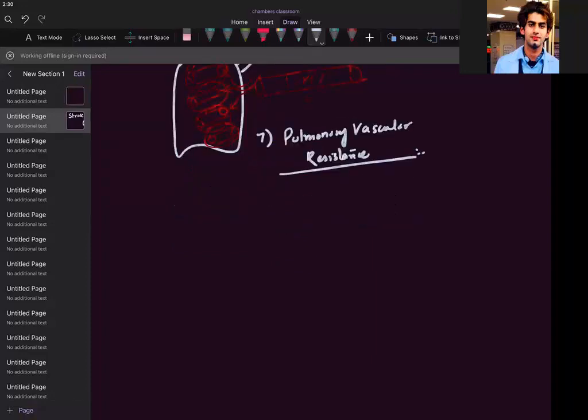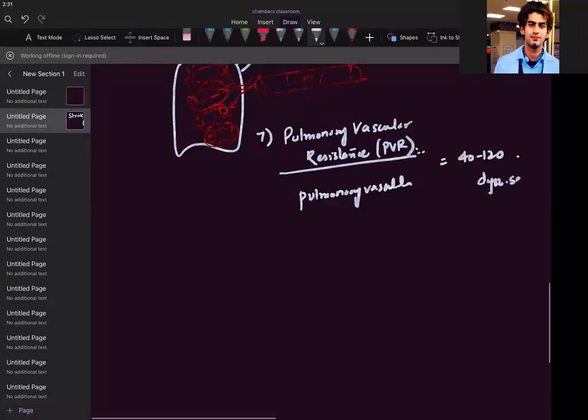It is the resistance offered by all the pulmonary vasculature. So in PVR, we are taking only the vessels of the pulmonary system, the vessels of the lungs. So that will be equal to how much? 40 to 120. We measure it in dynes per second.